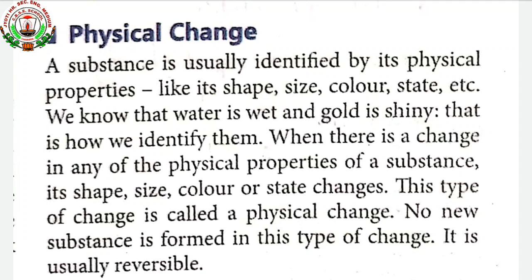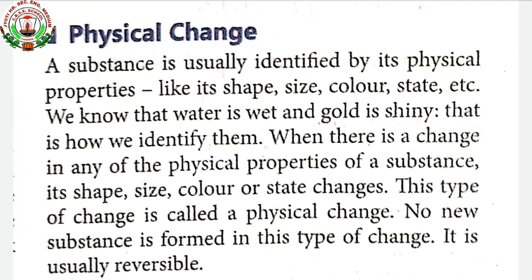A substance is usually identified by its physical properties like its shape, size, color, state, etc. For example, by seeing water we can say that water is wet. Why? Because of its physical appearance. We can say that gold is shiny.